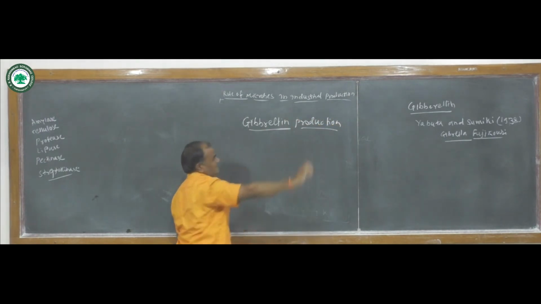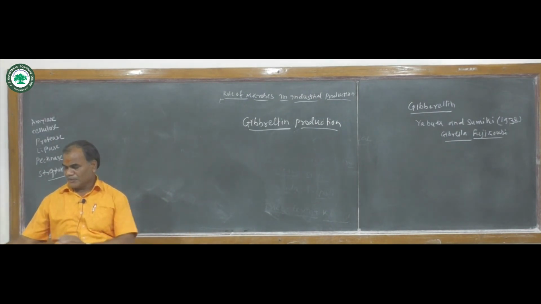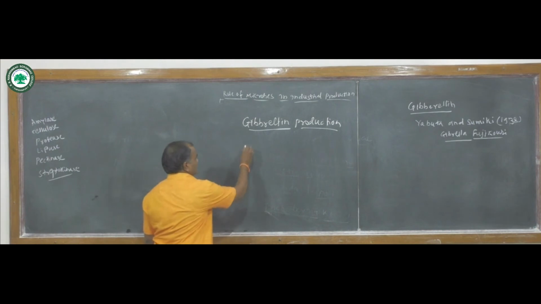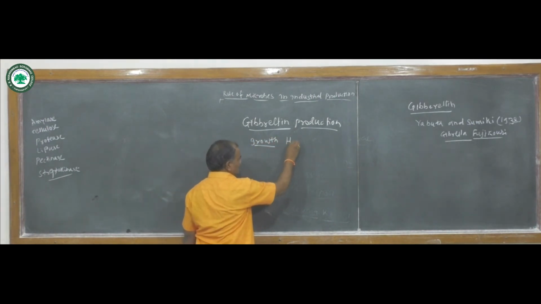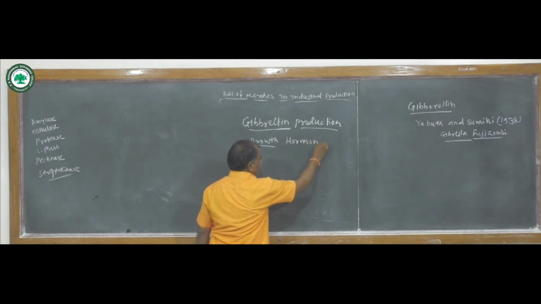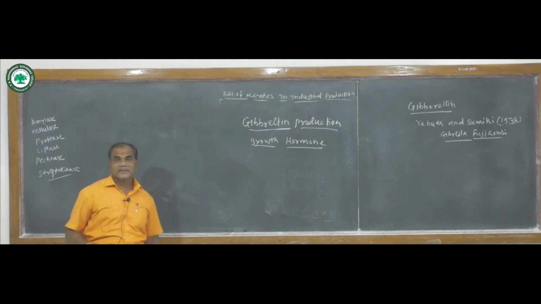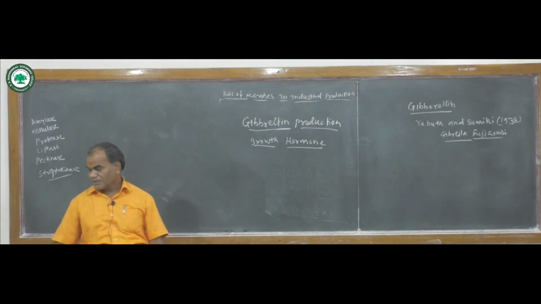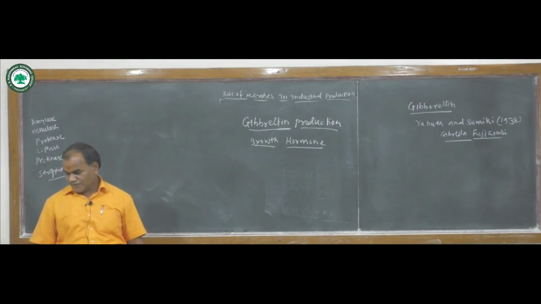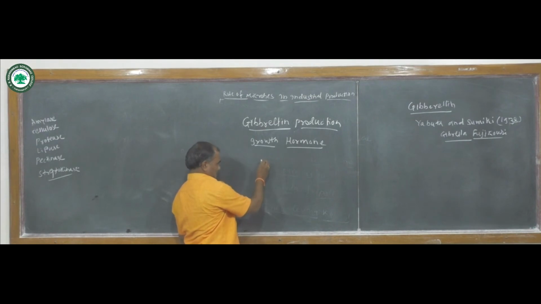Gibberellin production. What are the gibberellins? Gibberellin is a group of growth hormones, meaning gibberellin plays a key role in growth. So it is known as the growth hormone. They are produced from higher plants.